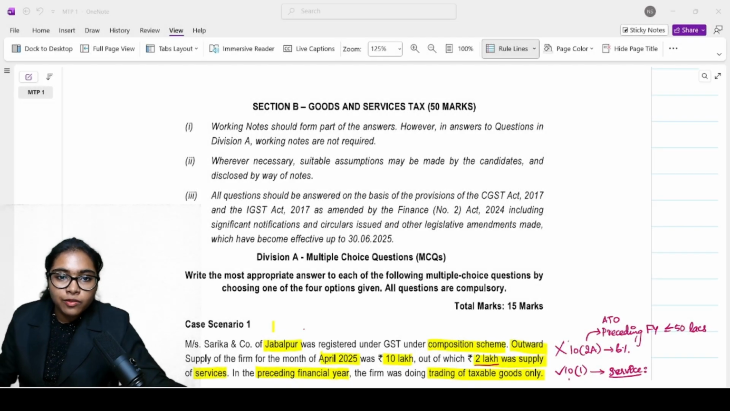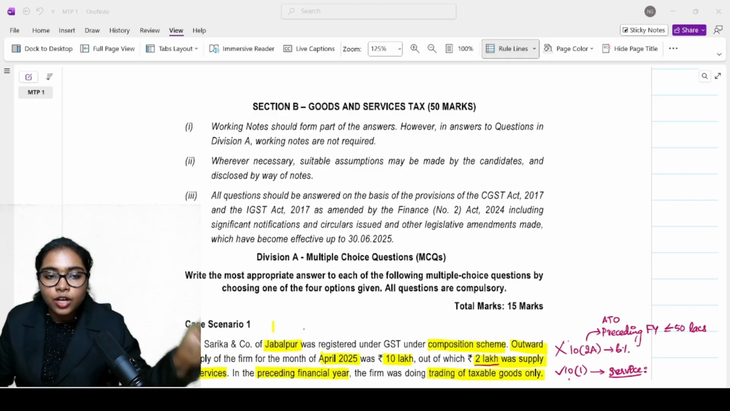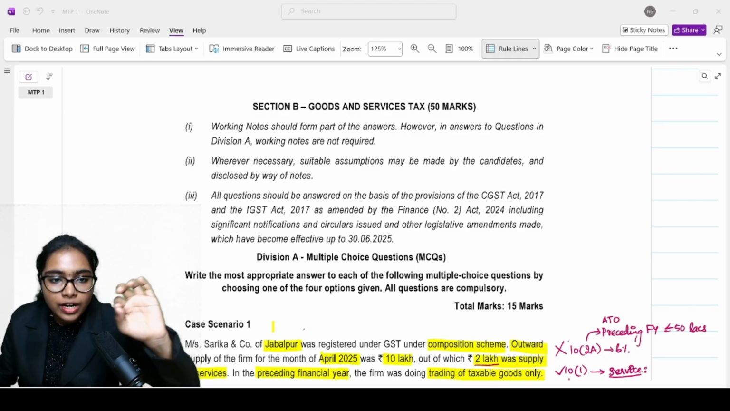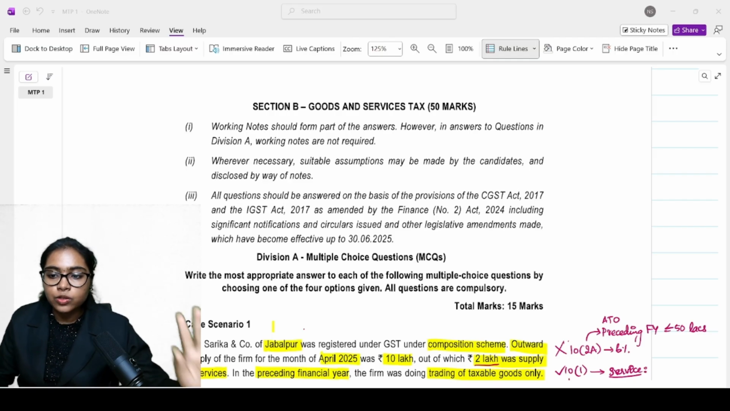Hello all, so today we are going to do a session on MTP for GST for the Jan 2026 exam. I will be covering the GST portion of the mock test paper. Both the mock test papers will be covered. The first session will be MTP 1. I'll try to finish it in around half an hour so that you just have to spend 1 hour in total to cover the entire MTP for GST. Alright, so without any delay, let's get into it.